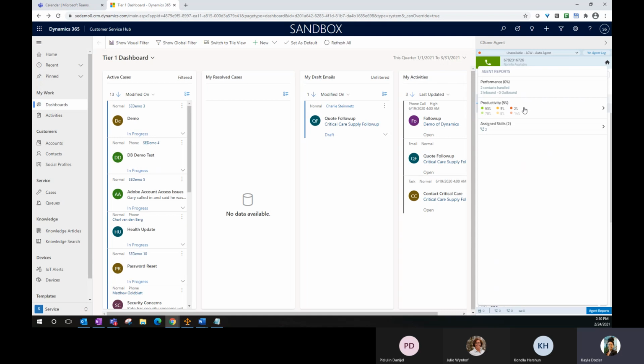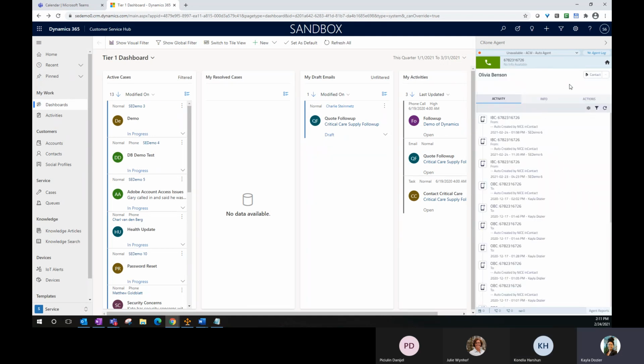So I can jump right into my productivity, and I can look at it as far back as a week here, maybe yesterday or today. So perhaps Monday was a little bit rocky. I know I definitely need to finish the week a little bit stronger here, looking at the performance here. So this is how I can come into my agent reports and go into that information.